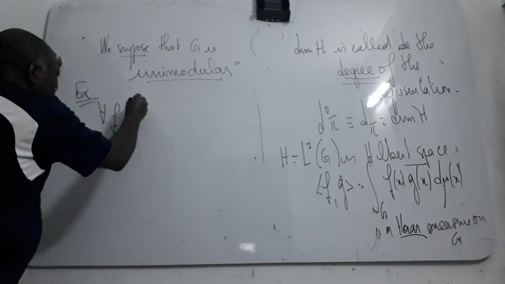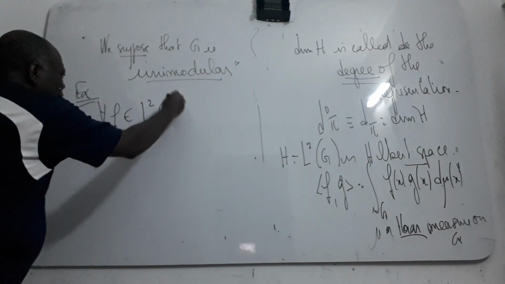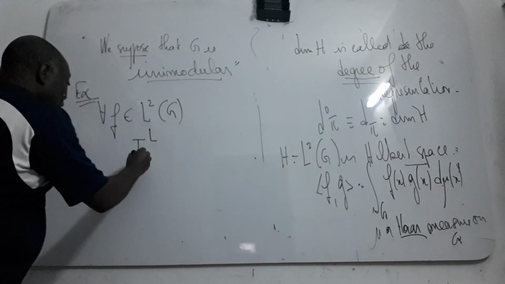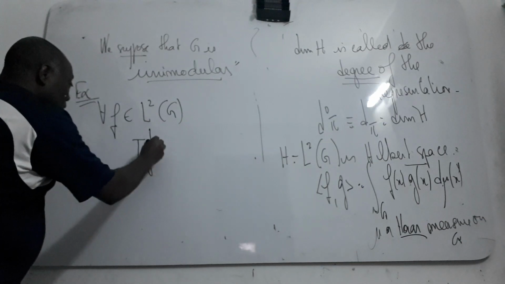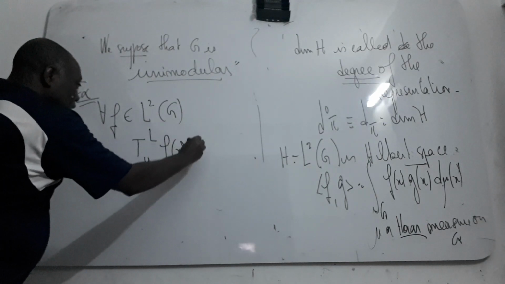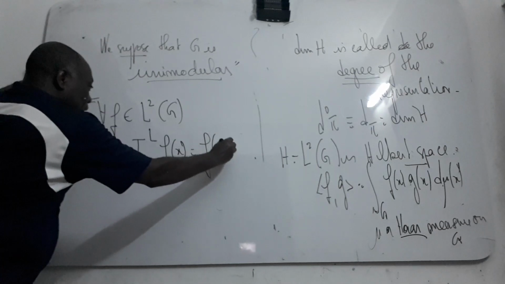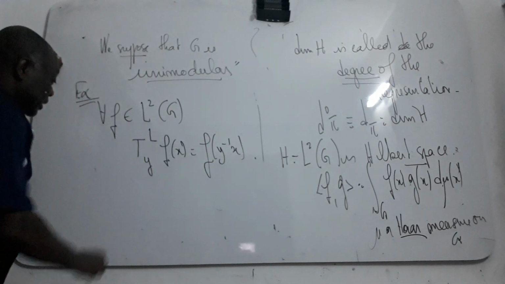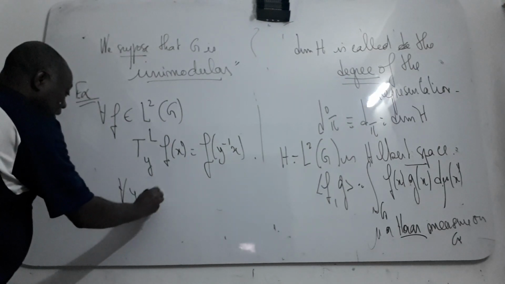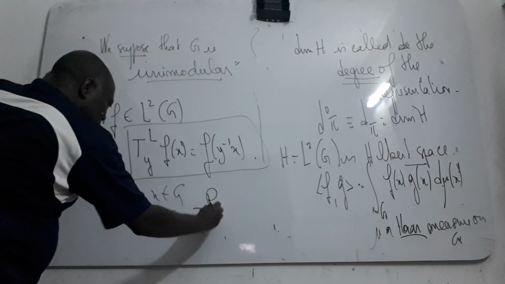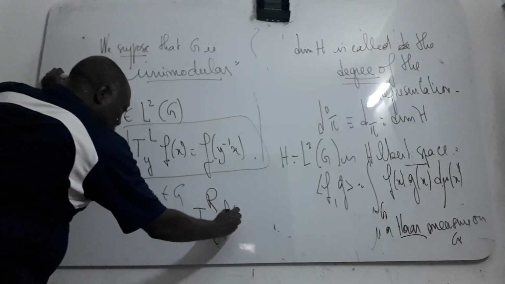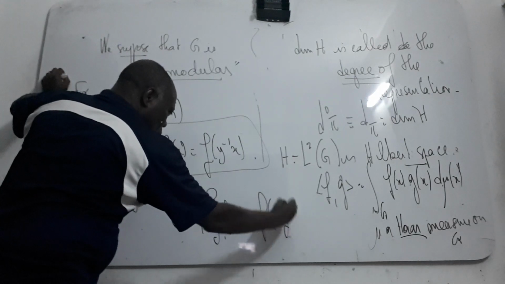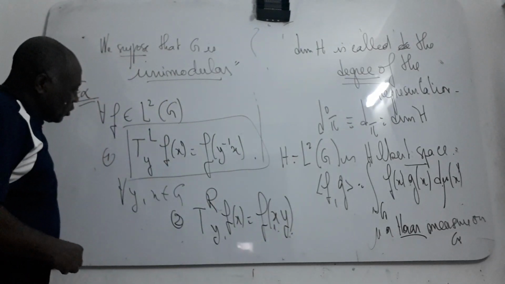We take f, an element of the square integrable functions on G, and we define T_R(y) f(x) equals f(xy), and the left one with f(y^{-1}x), for all y and x.